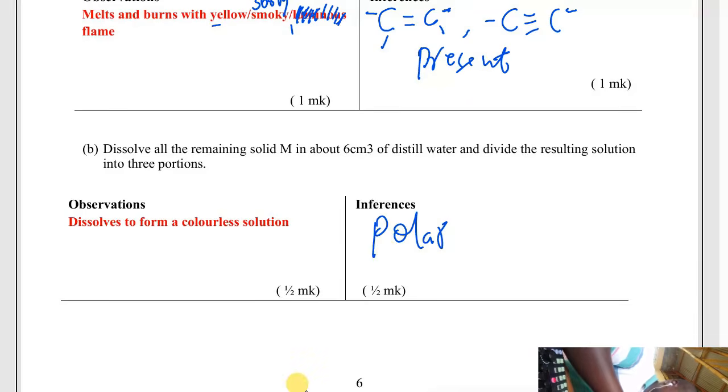If it does not dissolve to form a color, it means it is non-polar. Full stop. There's nothing more, nothing less. Remember, that's why it is important for you to know that you are dealing with organic or inorganic. Do not write here "absent"; you will not score anything.